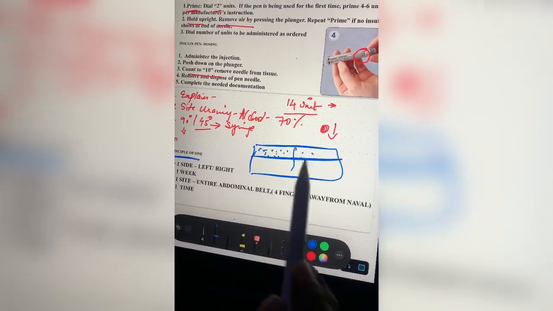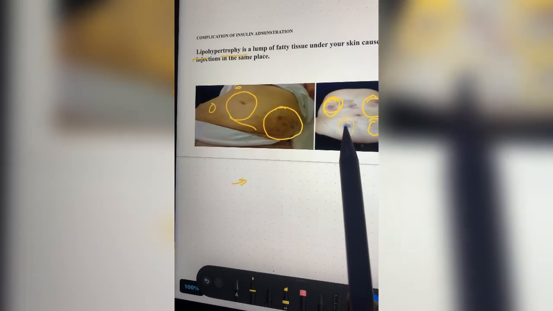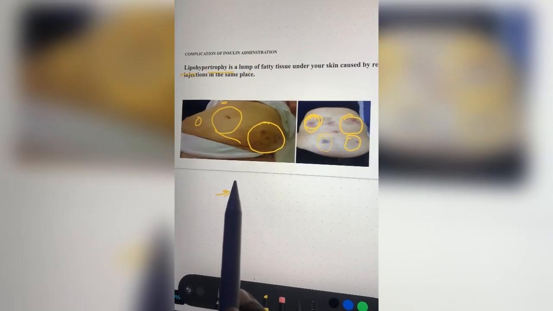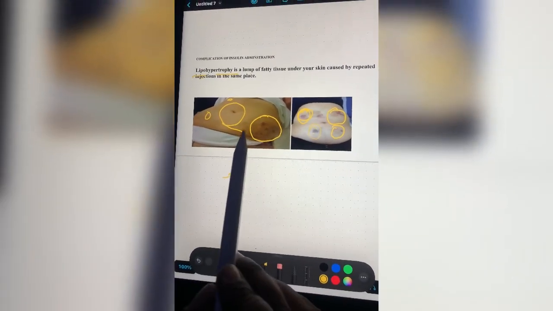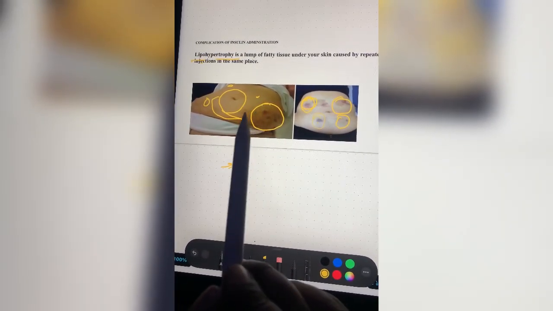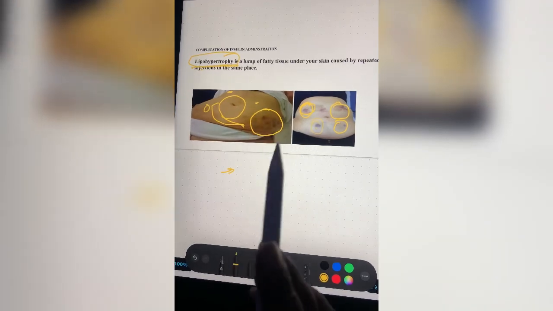If I'm not doing this, the patient may land up with complications. Quickly I'll show you the complications. There are various complications. Here in this picture, I have already encircled them. These lumps are known as lipohypertrophy. This is nothing but a lump of fatty tissue under the skin, and the reason for developing this kind of lump is repeated injection in the same place. That means the staff or the doctors are not rotating the site of insulin injection, they are giving it at the same place, as a result of which it will cause lipohypertrophy, which is a complication of giving insulin. So that's all for this